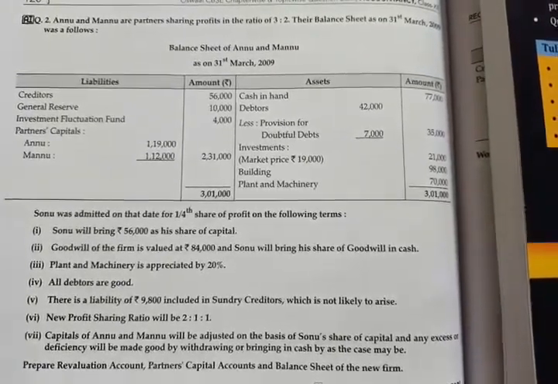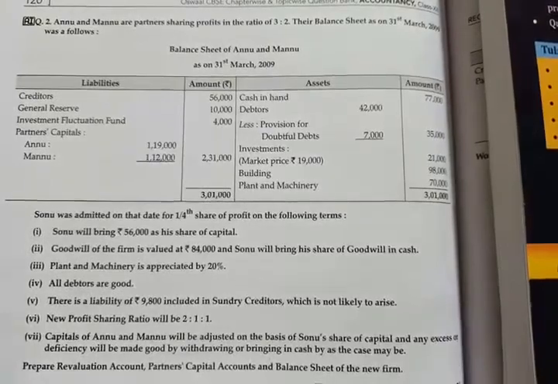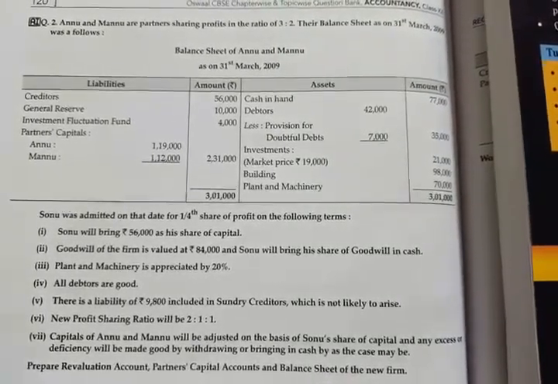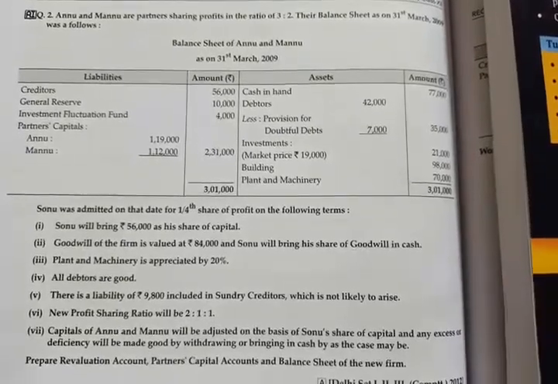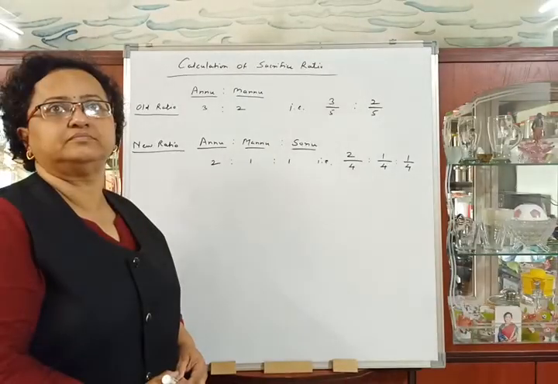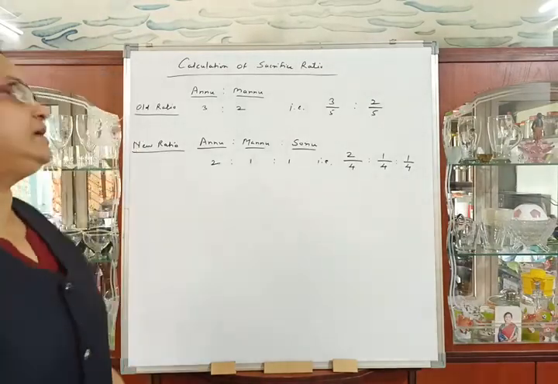And they told us to prepare revaluation account, partners capital account and balance sheet of the new firm. For practice, you can also pass the journal entries. Okay. So let us start now.